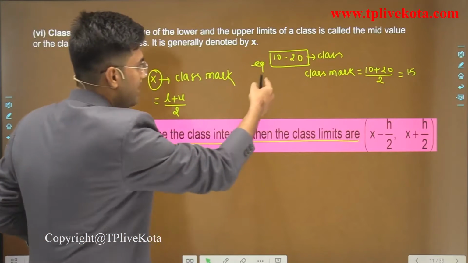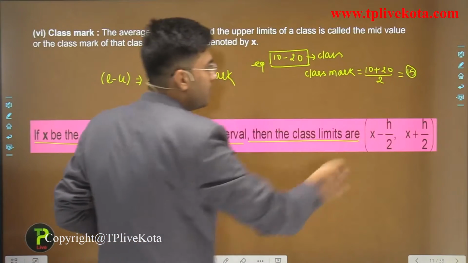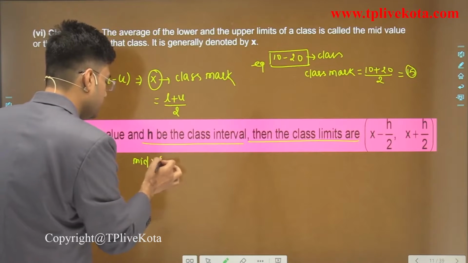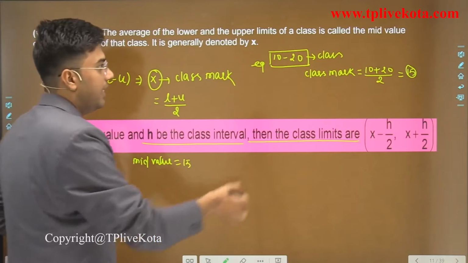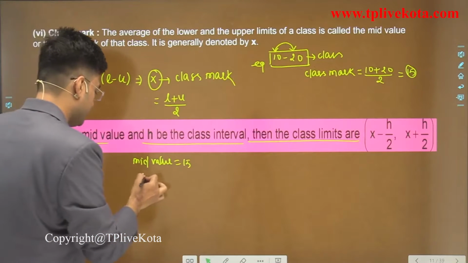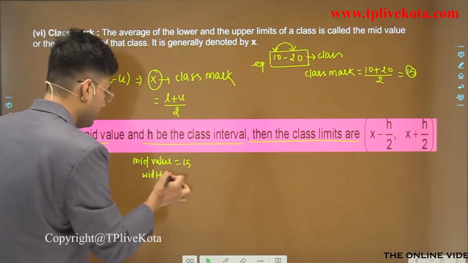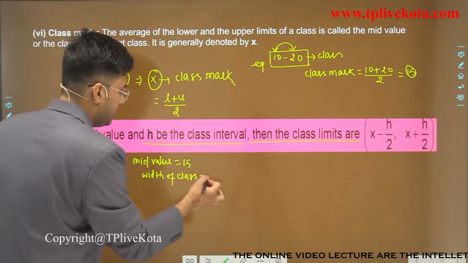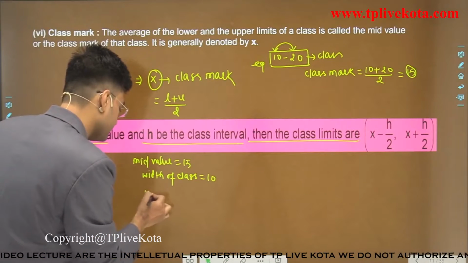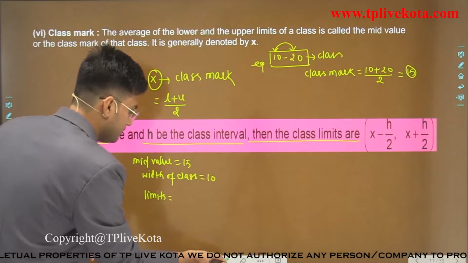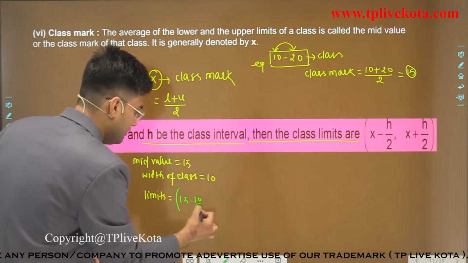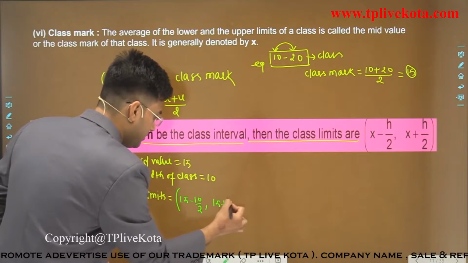Students, in this example, if we observe here, the class mark is 15. So we can say that the mid value is 15. And here the width of class is 10. So we can find the class limits here. Class limits are 15 minus 10 by 2 and 15 plus 10 by 2.